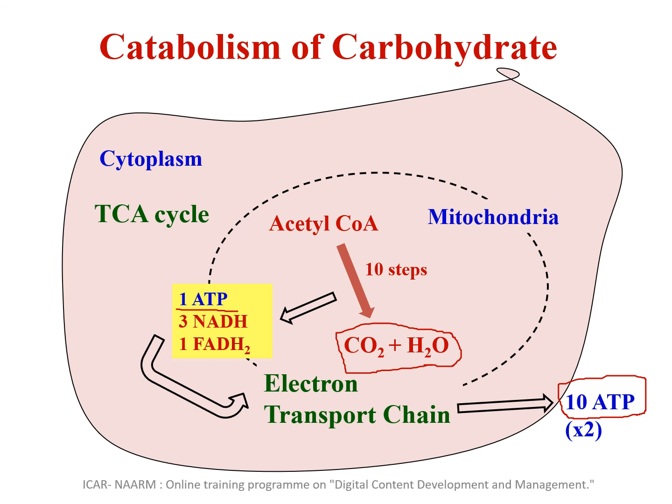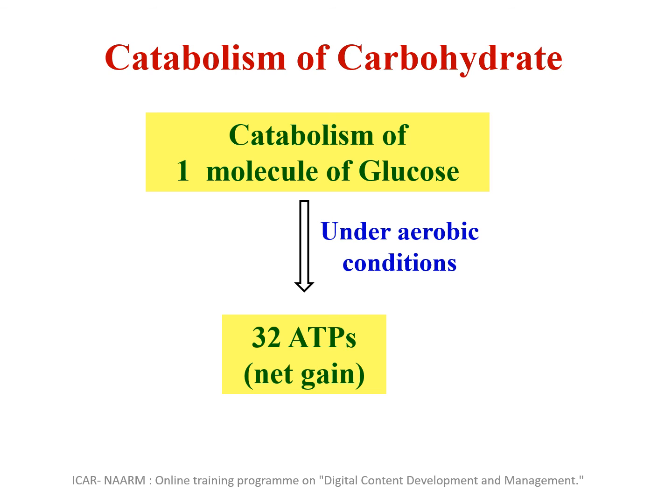But how many acetyl-CoA do we have? From 2 pyruvate we got 2 acetyl-CoA molecules. So the total gain of ATP in the TCA cycle is 20. We get 20 ATPs from the TCA cycle and 12 ATPs from glycolysis and conversion of pyruvate to acetyl-CoA. So if we see the energy that we yield from complete oxidation of one molecule of glucose under aerobic condition, that is in the presence of oxygen, the net gain of ATP is 32. By complete oxidation of one molecule of glucose, 32 ATPs are generated.